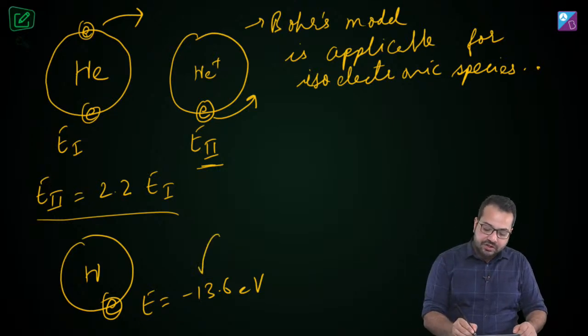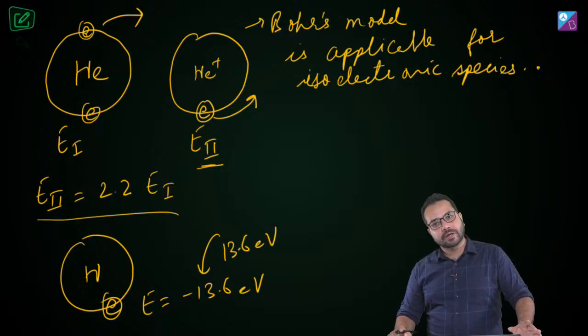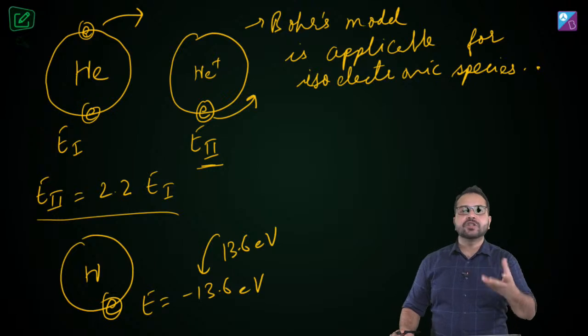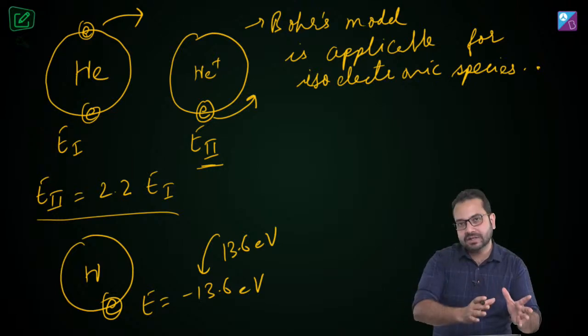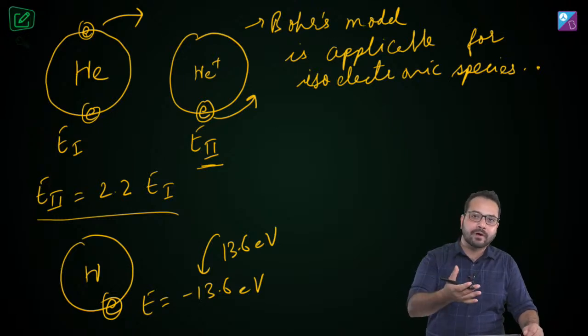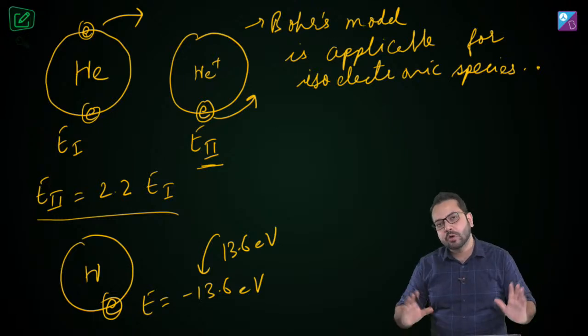So how much energy will we have to provide? We'll have to provide 13.6 electron volt. Is that clear? So whatever is the energy in the ground state, the same quantity in positive, the modulus of that quantity, we have to provide to ionize the atom. Do you agree with this?